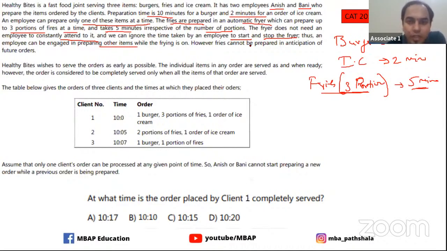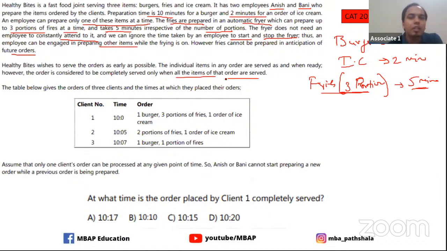However, the fries cannot be prepared in anticipation of further orders. So it's not that we are just keeping the fries cooked and then we will use them whenever the next order comes. That's not the scenario. All right, great. Now the restaurant wishes to serve orders as early as possible. The individual items in any order are served as and when ready. However, the order is considered to be completely served only when all the items of that order are served.